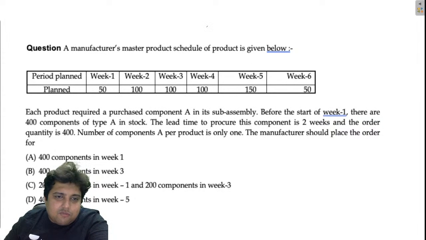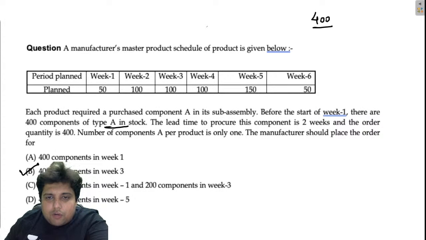So the correct answer is 400 components in week 3, right? I hope you got my point. The company has 400 products of raw material A, and per product only 1 A is required. So for the first week, 50 A will be required.